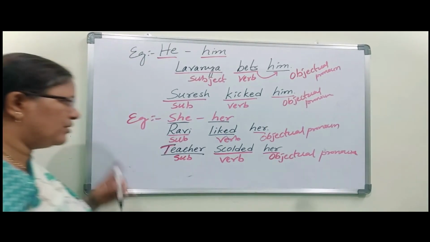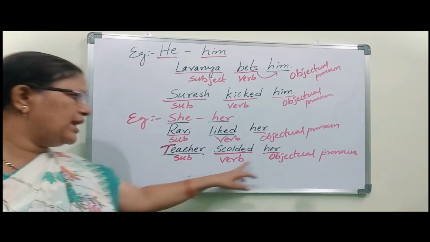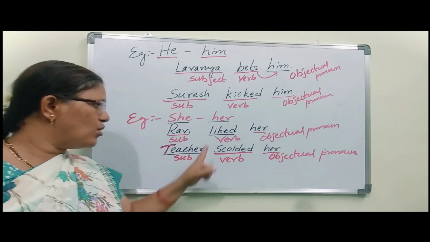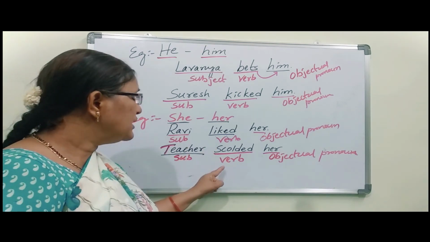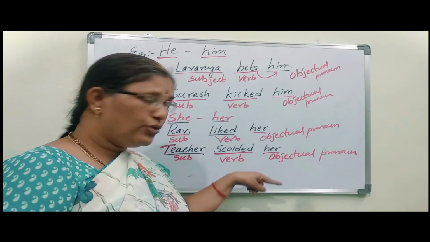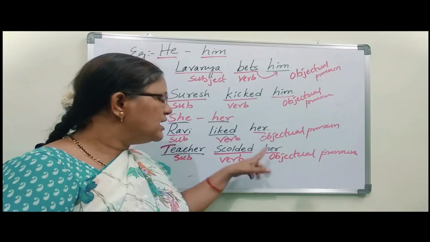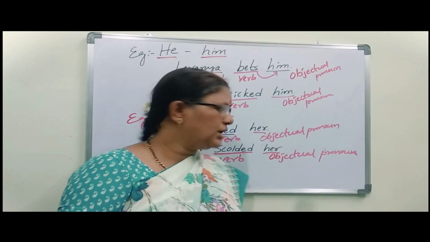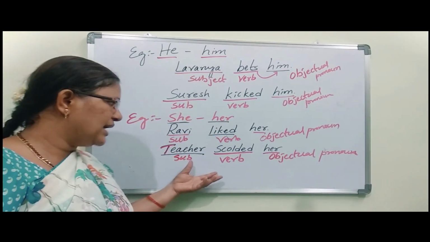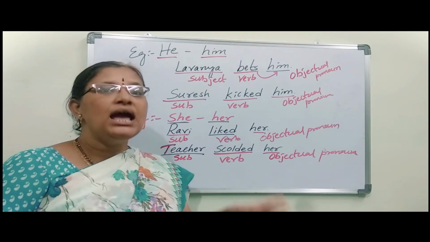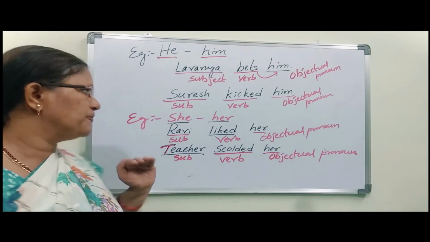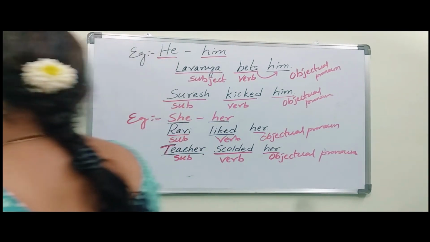Objectual pronoun. So teacher scolded her. Here teacher comes under subject, scolded comes under verb. Teacher scolded to whom? To her. So that's why her comes under objectual pronoun. Okay. So if any action happened on somebody, that person comes under objectual pronoun. Okay. Next, let us see the next example.